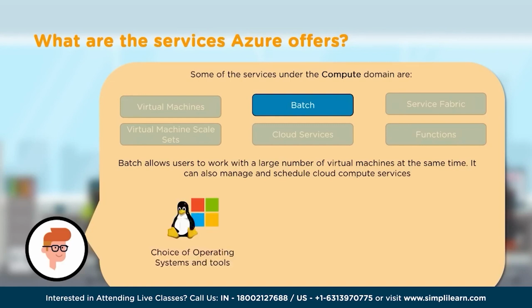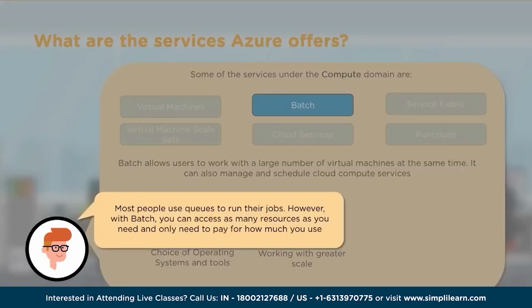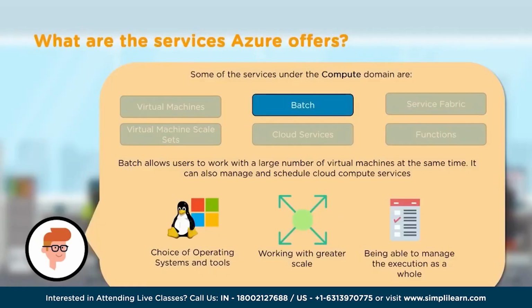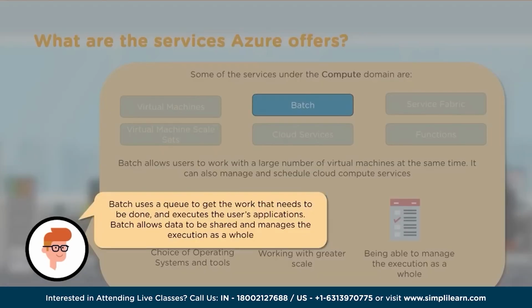Let's summarize. This Batch service, we have a choice of operating system that we can pick and use, and it scales by itself. Now, the alternative for Batch would be queues, but in queues, we'll have to pre-provision and pay for the infrastructure even if we're not using it. But with Batch, we only pay for what we use. And this Batch service helps us to manage the application and the scheduling as a whole, as if they are just one thing.